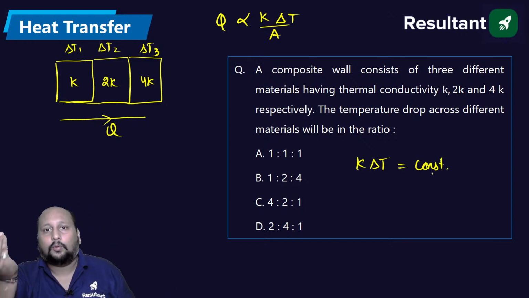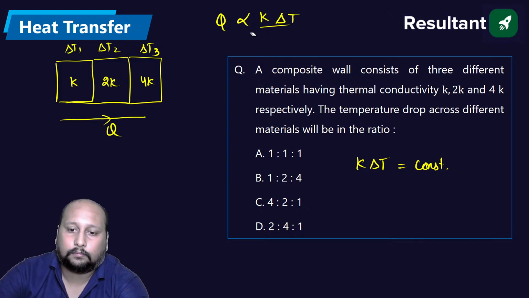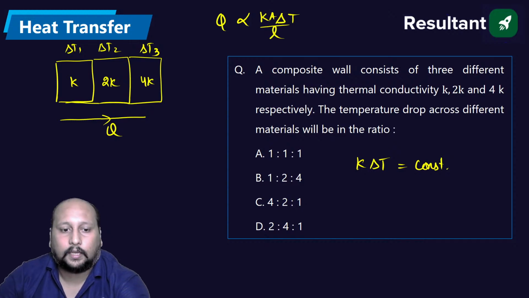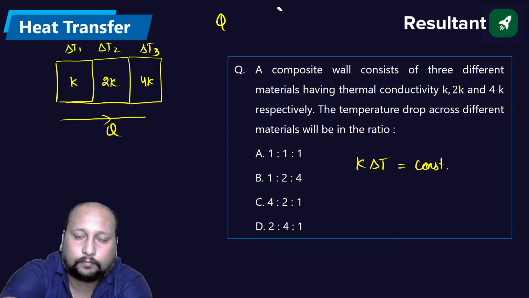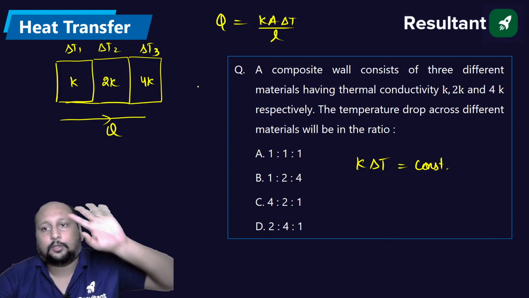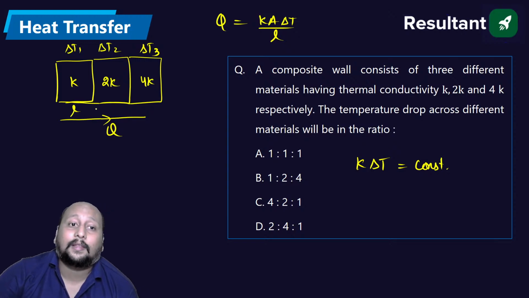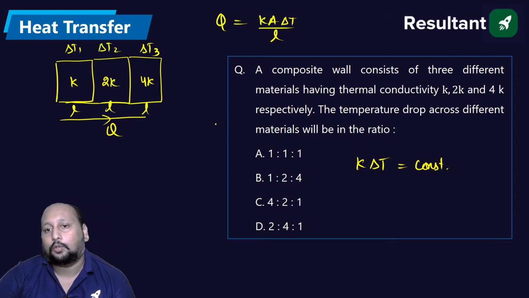क्योंकि बाकी सारा तो कुछ है नहीं. Q is equal to K into A into delta T by L. यही होता है. It is inversely proportional to L. देखो यहाँ पे थिकनेस के बारे में कुछ नहीं बोला है, so we can assume this as having the same thickness L, L and L. So only differential parameter is K. Delta T is inversely proportional to K.